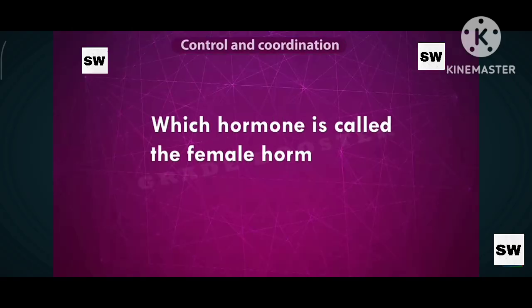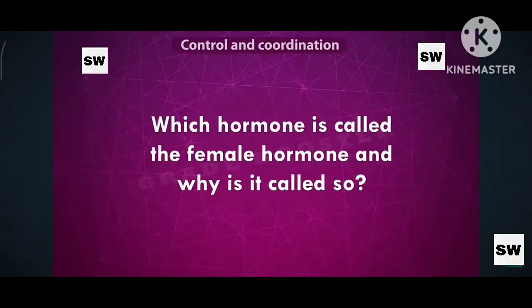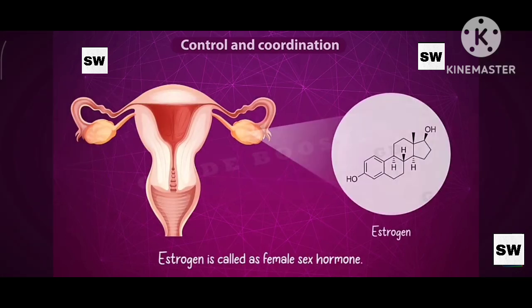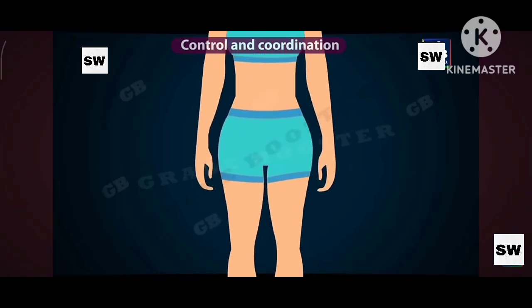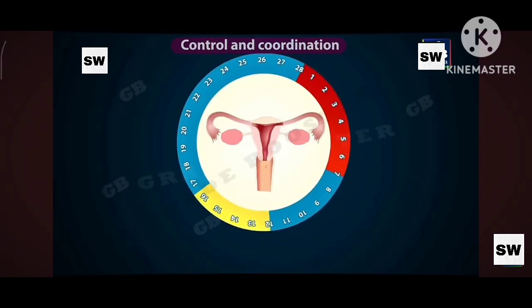Which hormone is called the female sex hormone and why is it called so? Estrogen is called the female sex hormone. It is called so because it helps in the development of secondary sexual characters in females like development of breasts, beginning of menstruation, development of ovaries, etc.